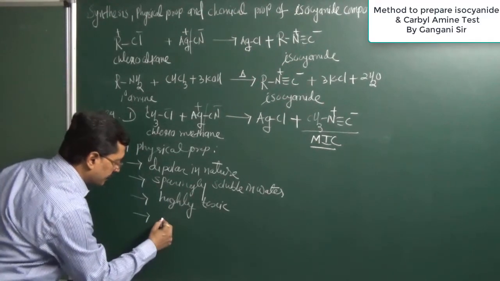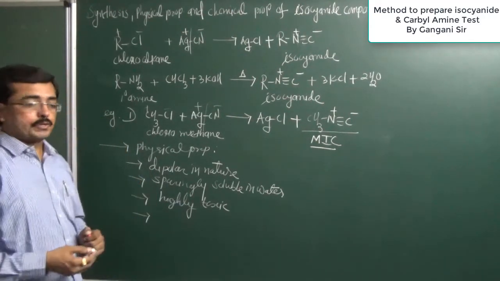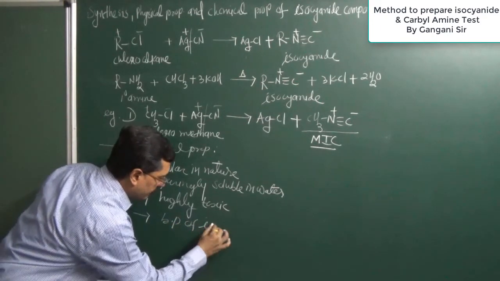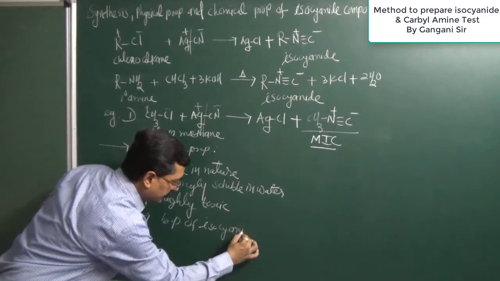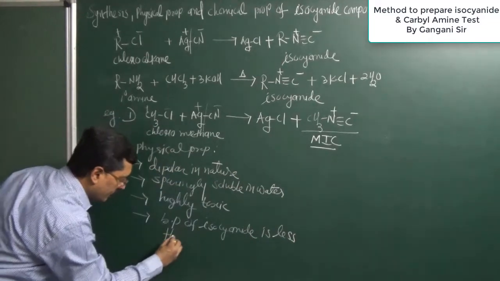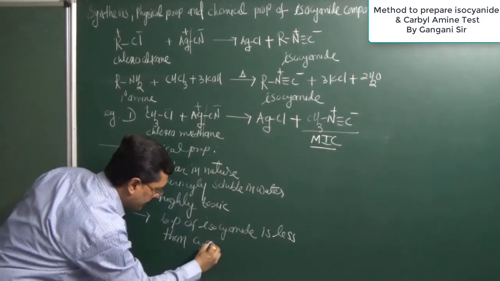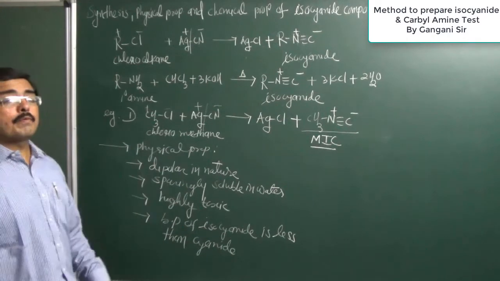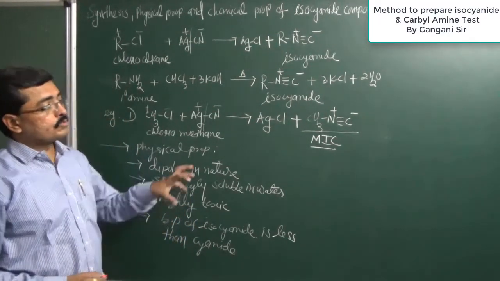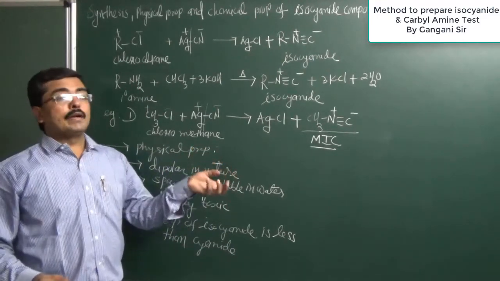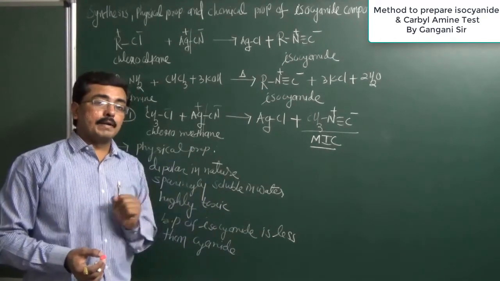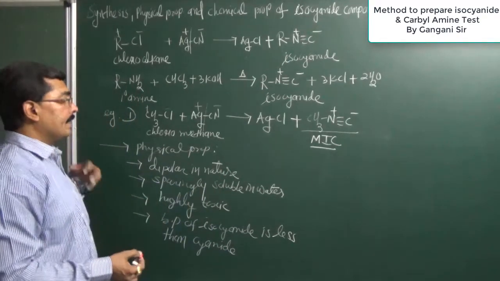So due to the dipolar nature, the boiling point of an isocyanate is less than that of the corresponding cyanide compound. Corresponding means having the same number of carbon atoms. Suppose we compare 2-carbon acetonitrile and 2-carbon methyl isocyanate: the methyl isocyanate melting point and boiling point are comparatively less.